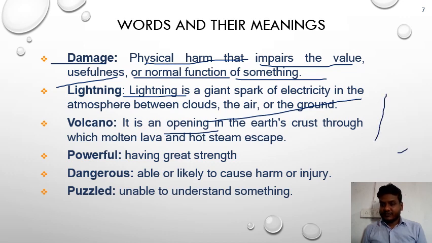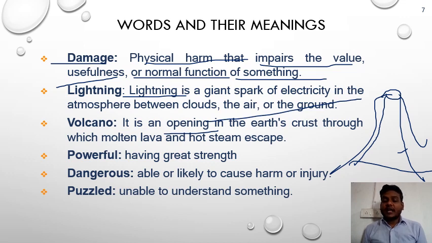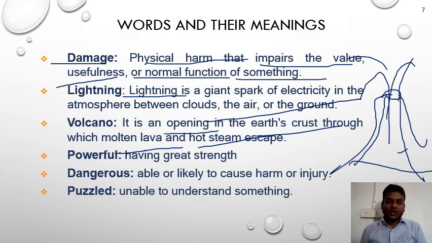It has this type of structure. Here, suppose there is an opening in the earth's crust. It erupts, and molten lava or steam comes out. This lava moves through as melted rock. We call this a volcano. Powerful means having great strength, meaning very strong. Dangerous means able or likely to cause harm and injury.